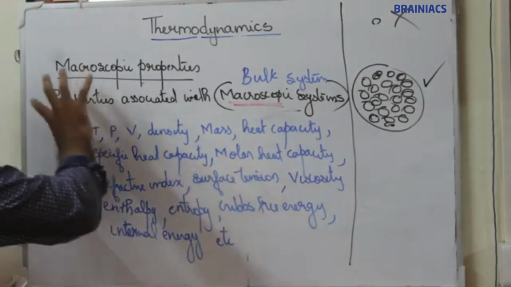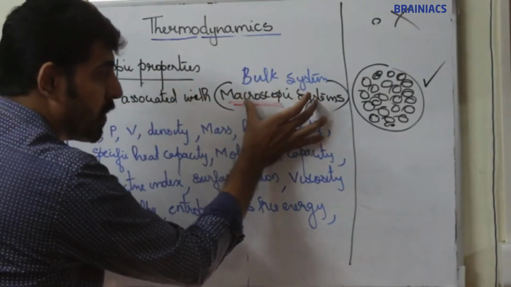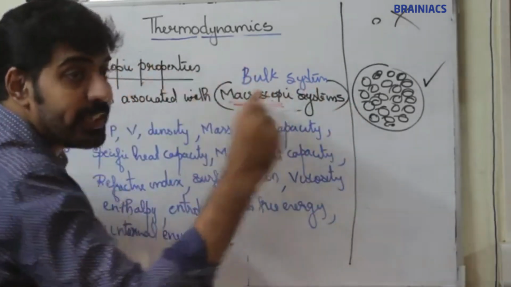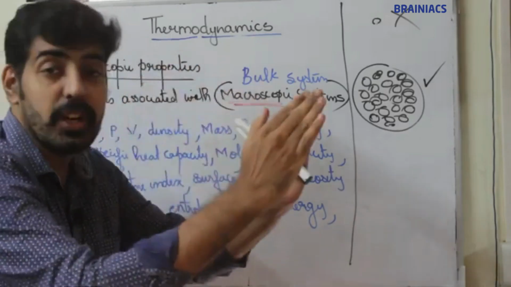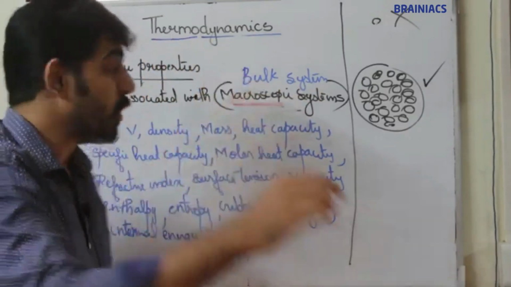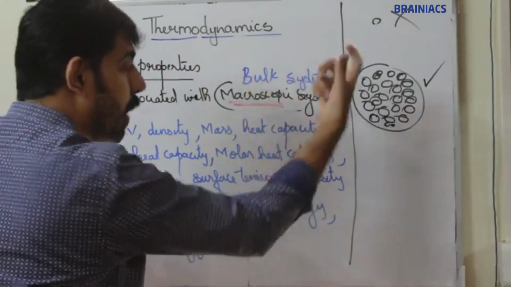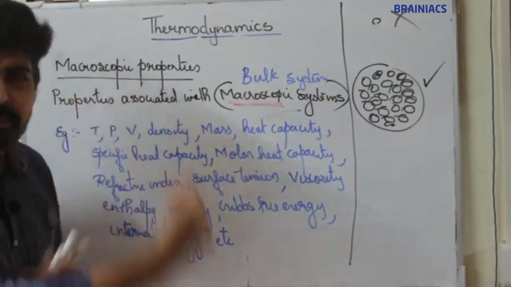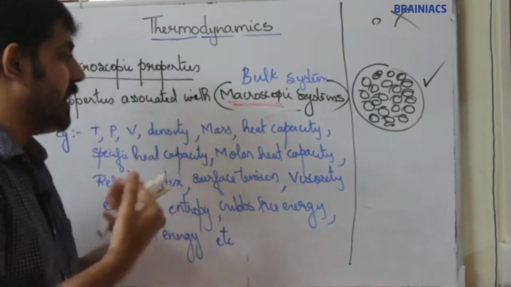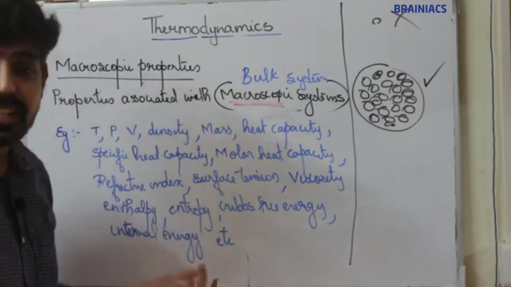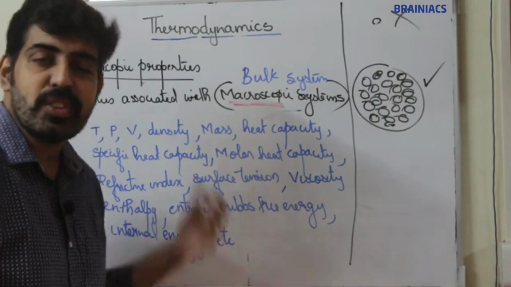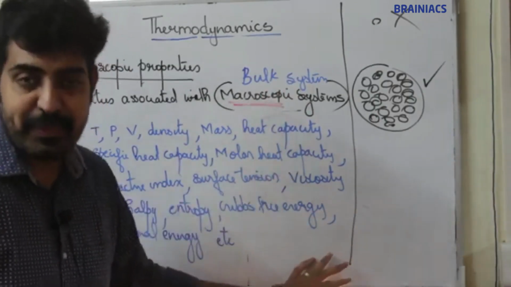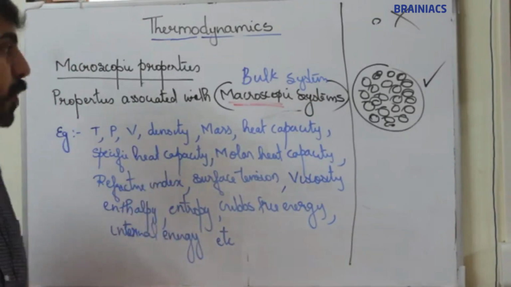So properties associated with macroscopic systems, that means bulk systems, are known as macroscopic properties or bulk properties. They are temperature, pressure, volume, density, mass, heat capacity, specific heat capacity, molar heat capacity, refractive index, surface tension, viscosity, internal energy, enthalpy, entropy, etc. These are the macroscopic properties.